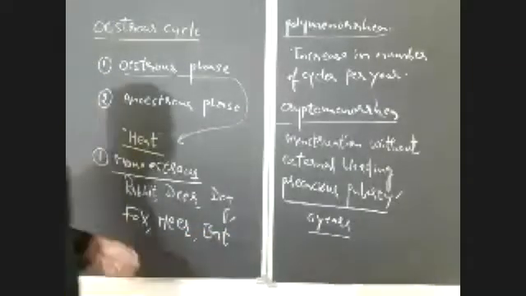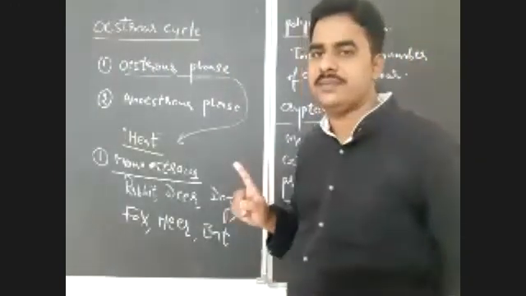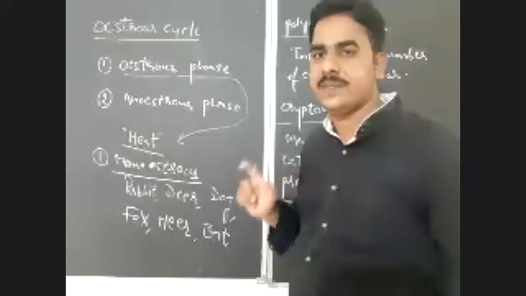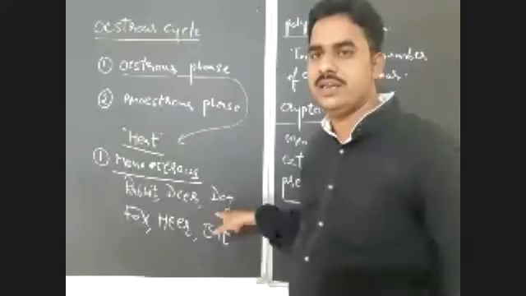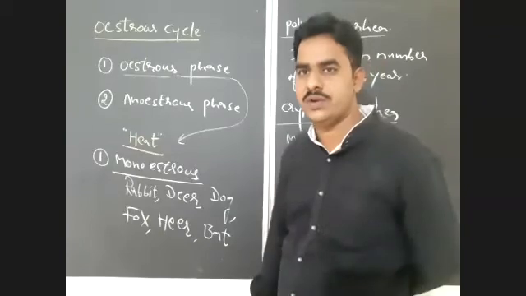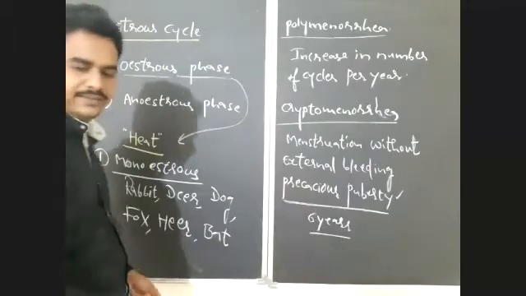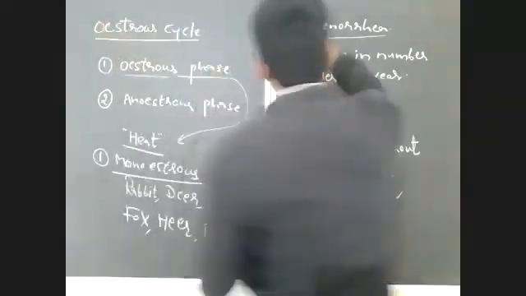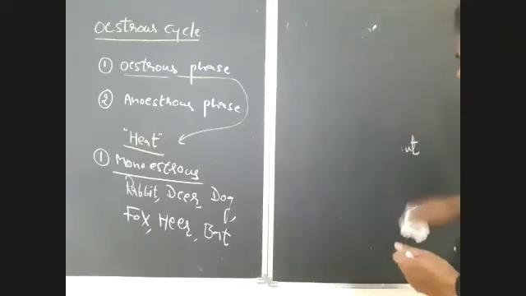So in these animals, a single estrous cycle takes place per year. So those animals are known as monoestrous animals. What is a monoestrous animal? The animal which has a single estrous cycle per year is known as a monoestrous animal. If many estrous cycles take place per year, those animals are known as polyestrous animals.